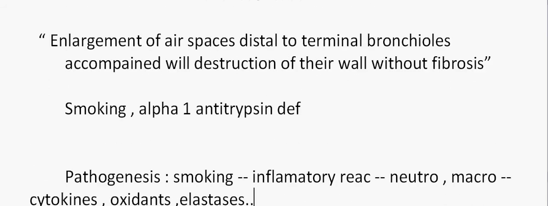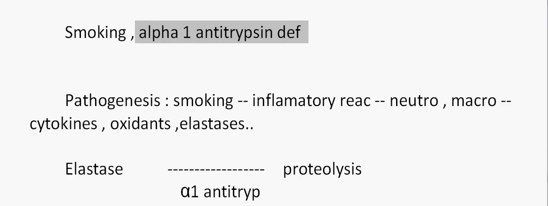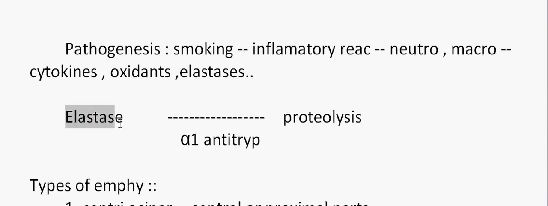Now we'll come to the second major factor we saw here. Smoking is the first factor, the reason for the inflammatory reaction in the alveoli, and now the alpha-1 antitrypsin deficiency. The elastase will be involved in proteolysis. Normally in our body there is alpha-1 antitrypsin which checks this proteolysis and reduces unwanted proteolysis. When there is a deficiency of alpha-1 antitrypsin, the elastase can easily damage the elastic membrane situated in the alveoli. That leads to enlargement of the air spaces in the alveoli. This is the main pathogenesis involved in emphysema.